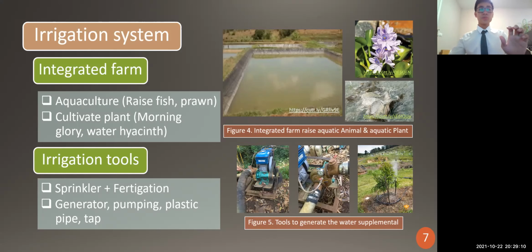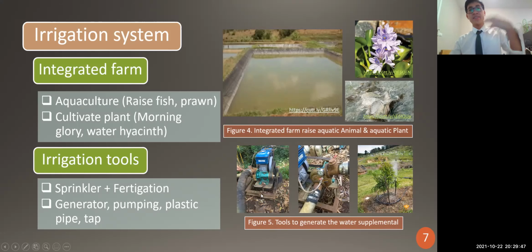And in this picture is the irrigation tool that we use, the sprinklers with fertigation. Fertigation means we use minerals or fertilizers, especially liquid fertilizers that contain nutrients like nitrogen, phosphorus, potassium, calcium, magnesium, and sulfur, and we put it in a tank, and then we pump it from the lake.